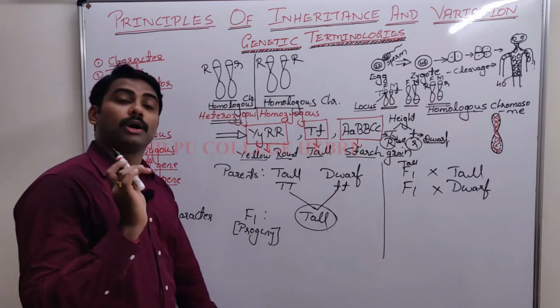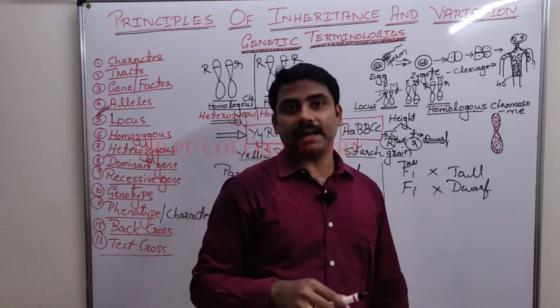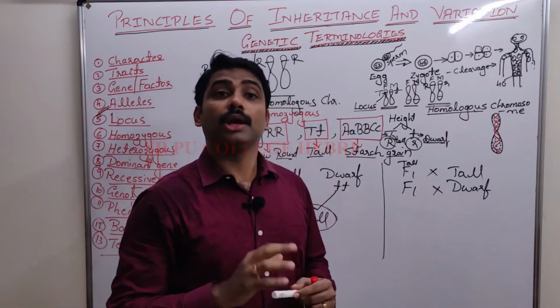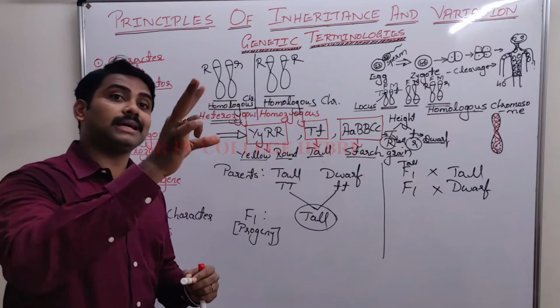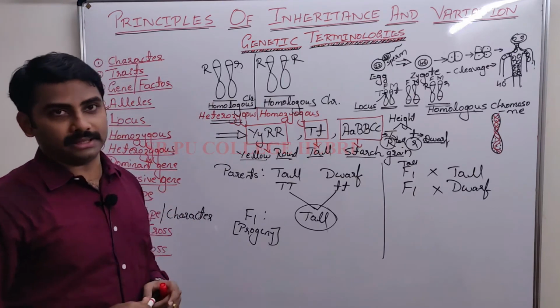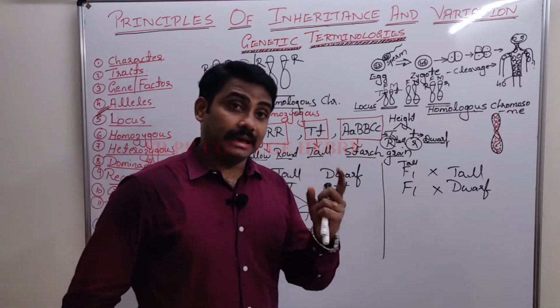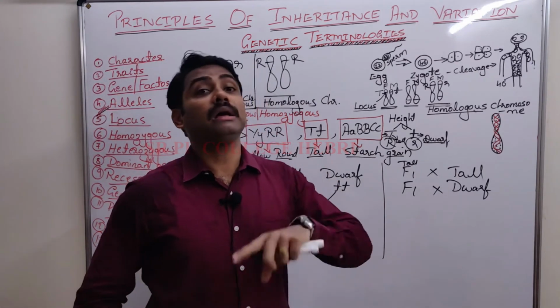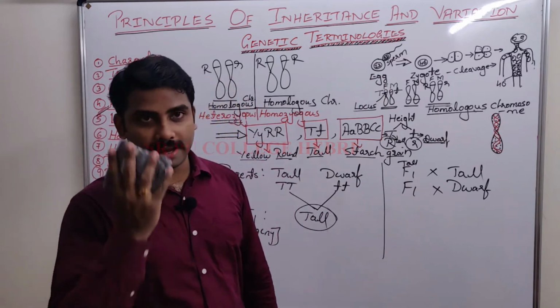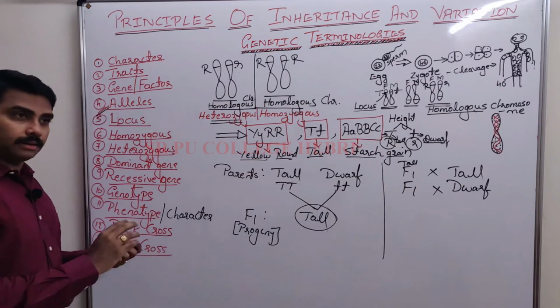Write down: crossing the F1 (progeny) with either of the parents, either dominant or recessive parent.